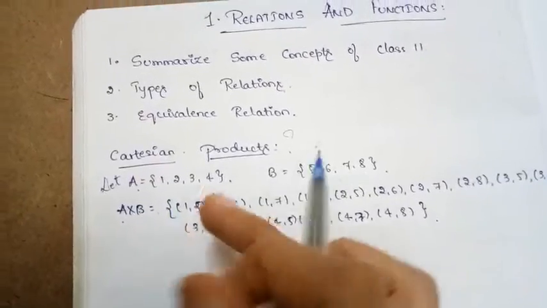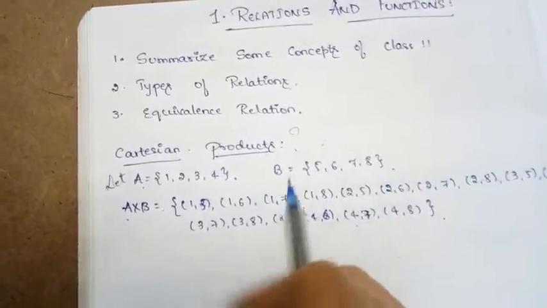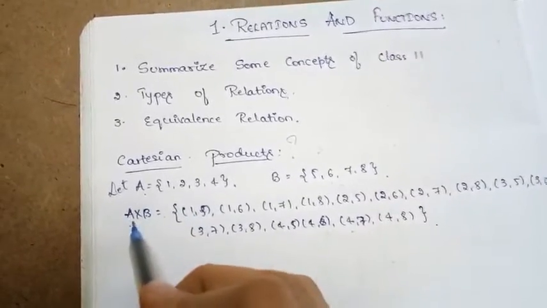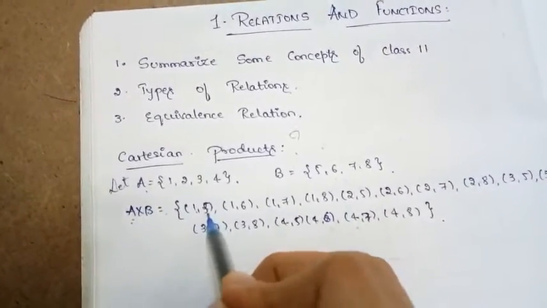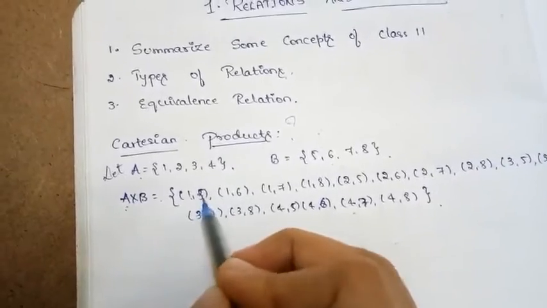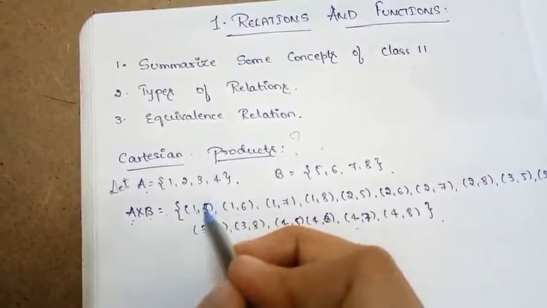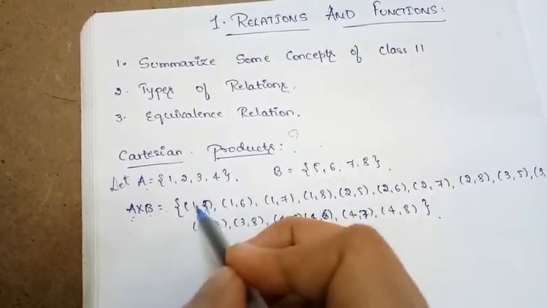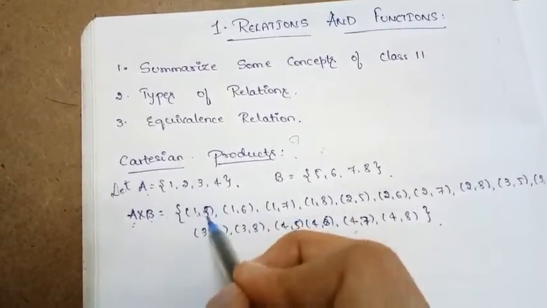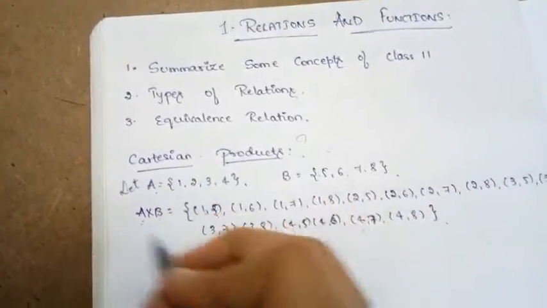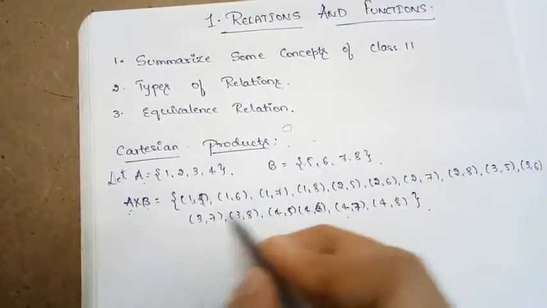It is nothing but a set of all ordered pairs where the first element of the ordered pair comes from the first set, and the second element of the ordered pair comes from the second set. You can see here, if you consider any ordered pair, the first element belongs to the set A and the second element belongs to the set B. You can take any ordered pair. So this is what the Cartesian product is saying.